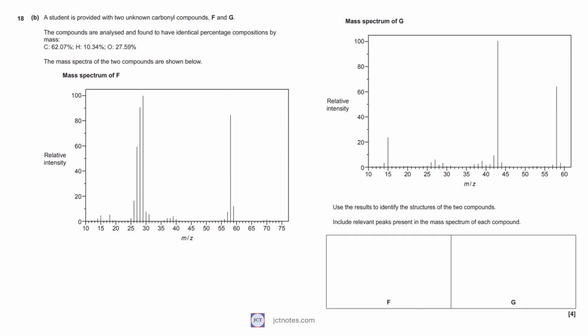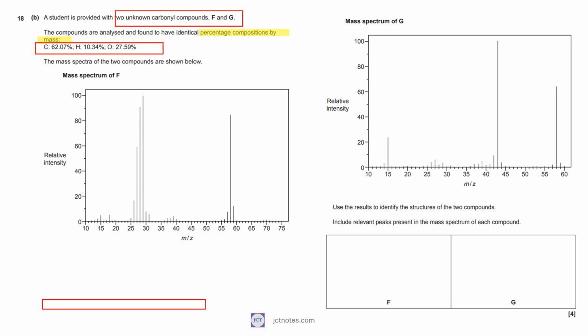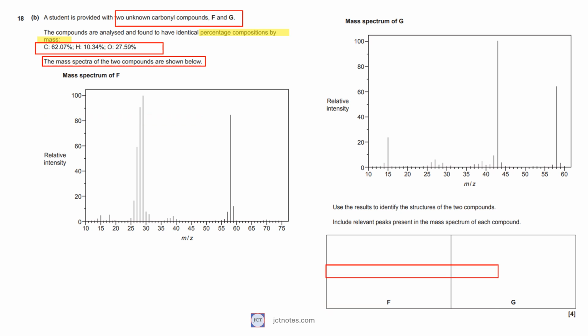In part B of question 18, a student is provided with 2 unknown carbonyl compounds, F and G. The compounds are analyzed and found to have identical percentage compositions by mass, details given, and we are also provided with the mass spectra of the 2 compounds. We are asked to identify the structure of both compounds. I will start by making space to identify the empirical formula of both compounds.